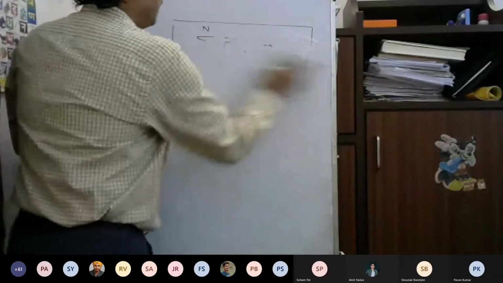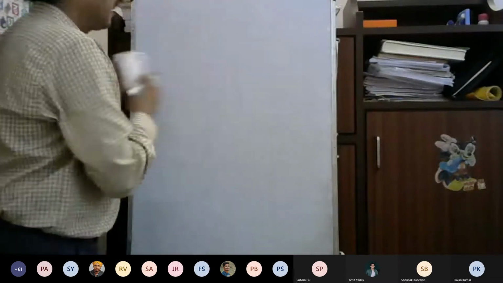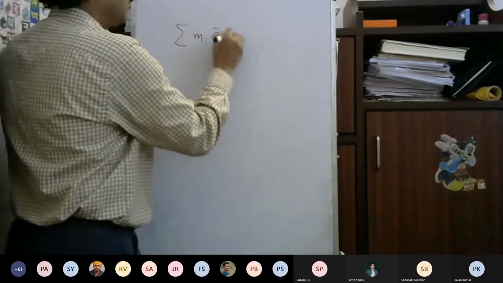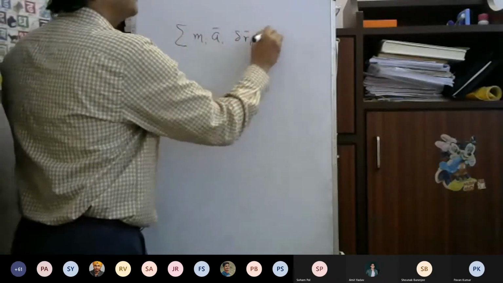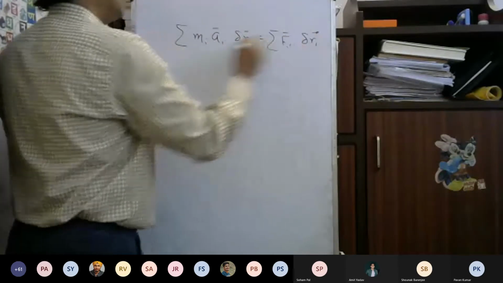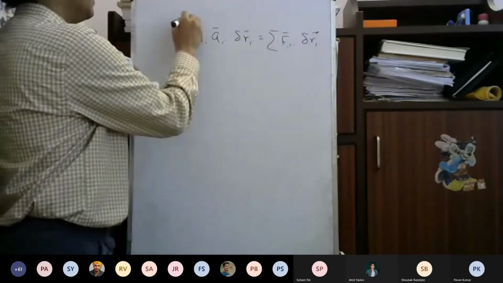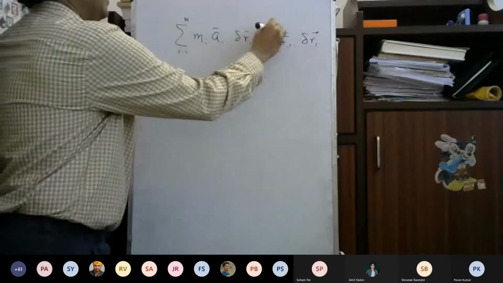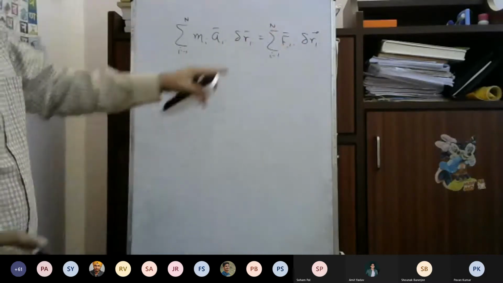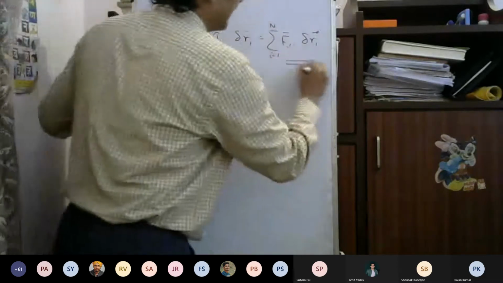Now, if you allow me to write down in this particular one, the sum over i equal to 1 to n of MiAi dot delta Ri is equal to the sum of Fi dot delta Ri. There are n such particles. Let me consider the right hand side.